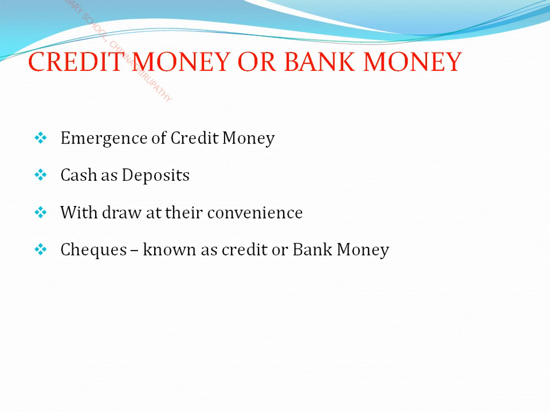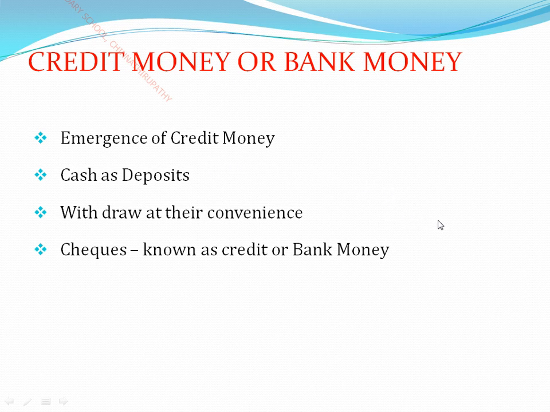And listen, credit money or bank money. What is credit money also called as? Bank money. So the emergence of credit money, because for what? The emergence of credit money took place almost side by side with that of paper money. Nowadays, side by side with paper money, credit money is also being used by us.